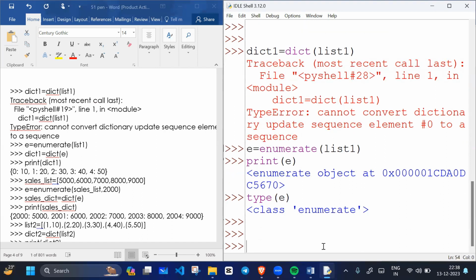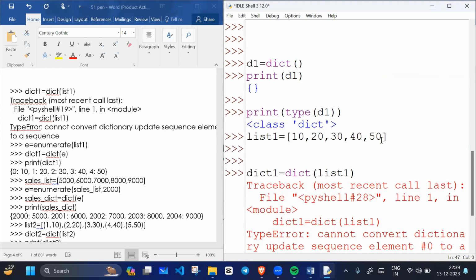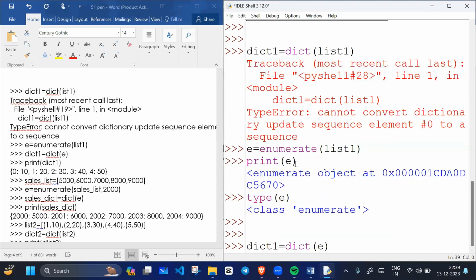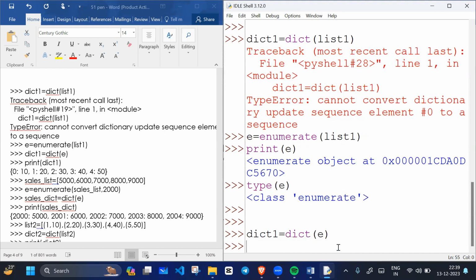I will write dict1 equals the dict function, to convert an iterable, like an enumerate iterable, to a dictionary. E is an enumerate. First we convert this list into an enumerate and we get the enumerable object of the list. Then we convert this E object into a dictionary. Is that possible? Yes, it is possible.